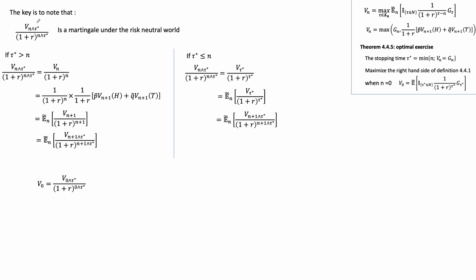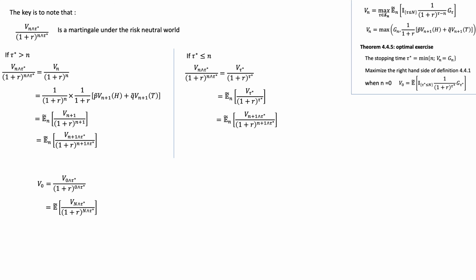Well, if we want to find the price, V0 is nothing but this process where we replace n by 0, right? Nothing too deep about that, because tau star can never be less than 0. Either I exercise the option at time 0, or I exercise the option at time 1 or going into the future. And then essentially this is the same thing.